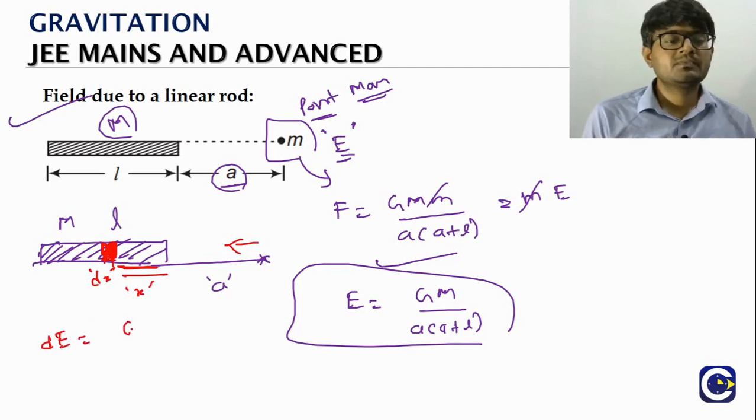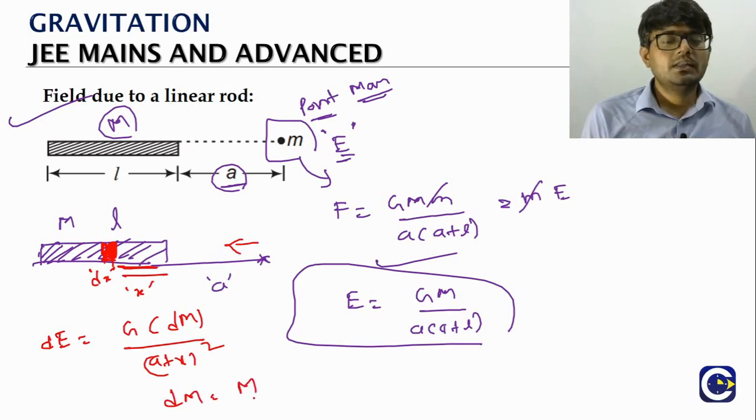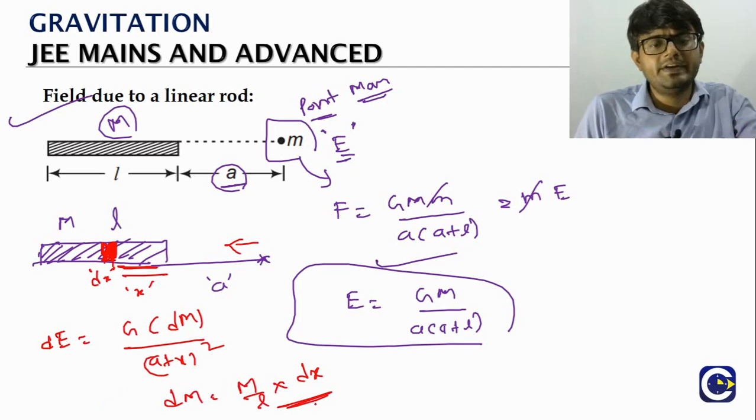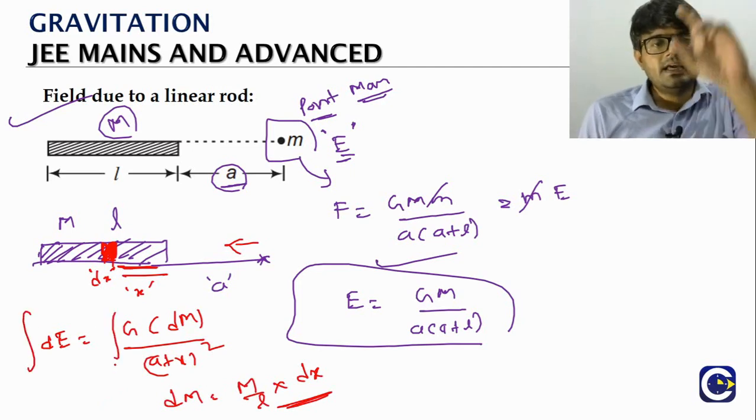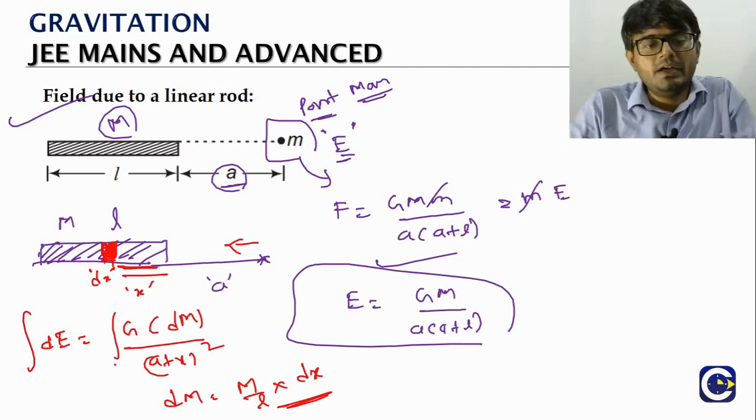What is it? G into the mass of the element divided by the distance, which will be a plus x, the whole square. Same way, the mass of the element is the linear mass density into the element length. As it is what we did. The only thing is now we have to integrate it. That's it. There we did the integration for the force. Here we will do integration for what?